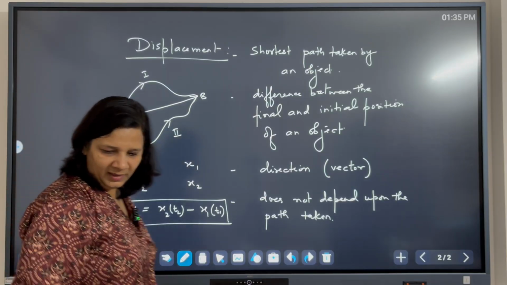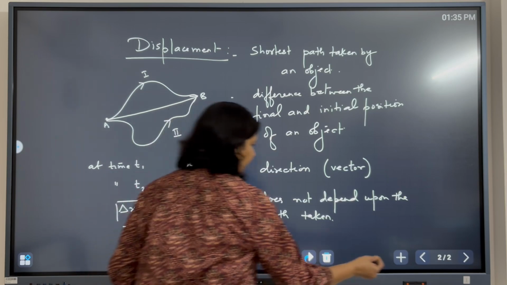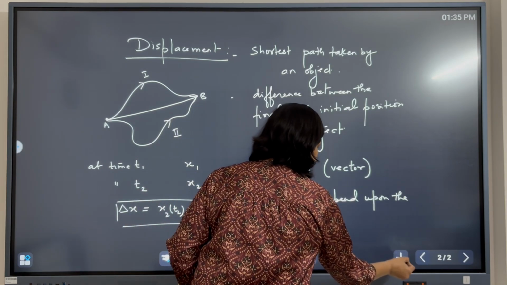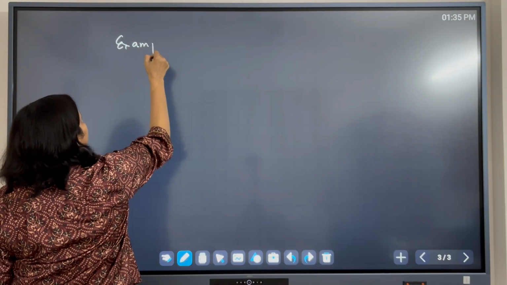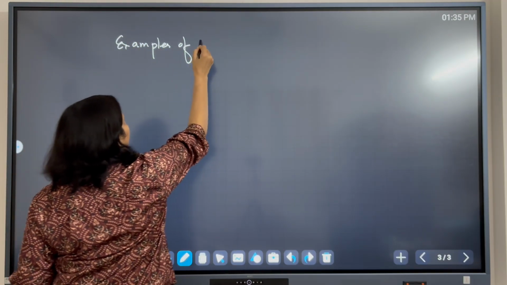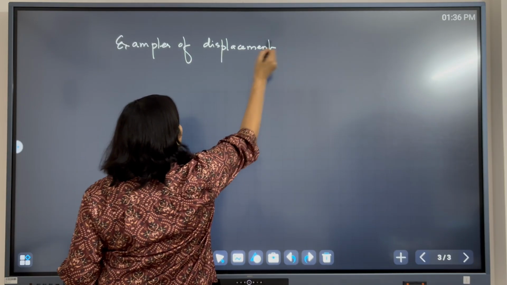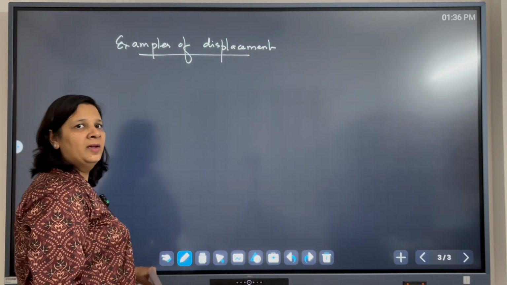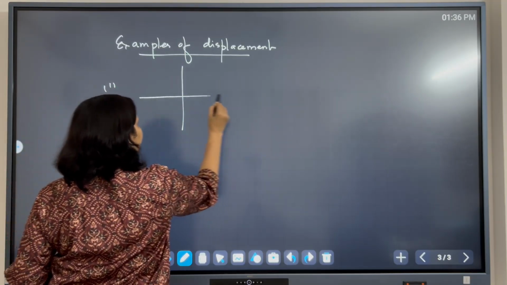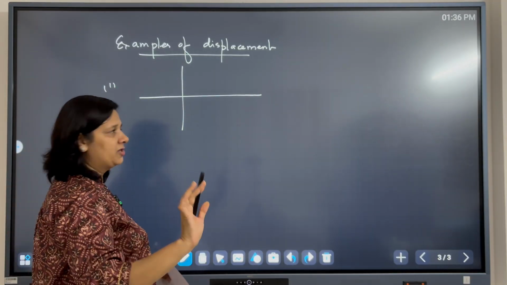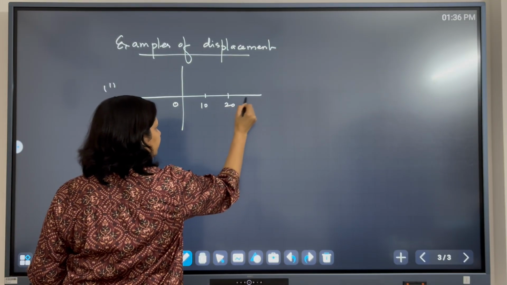Now let us see a few examples of displacement. Let us take a similar example as we took for the distance. First example, we have a coordinate axis, and we are taking the object moving in one dimension, only along the x direction.